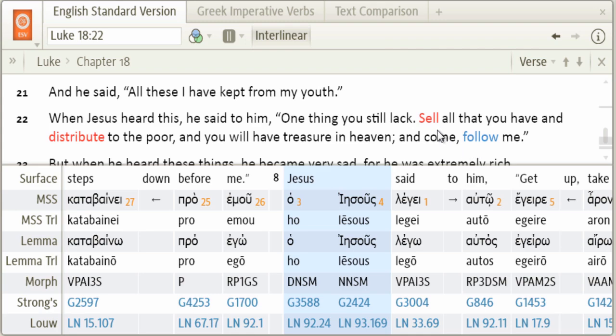And you remember that the aorist here indicates an undefined action, or looks at the action of the verb as a whole, without regard to whether it's continuous or whatever. But in certain contexts, especially this one here in Luke 18:22, the aorist can indicate a sense of urgency. What I mean by that is that in this context, this young ruler is commanded to begin an action that he is not yet performing.